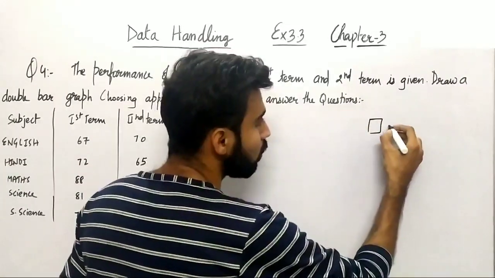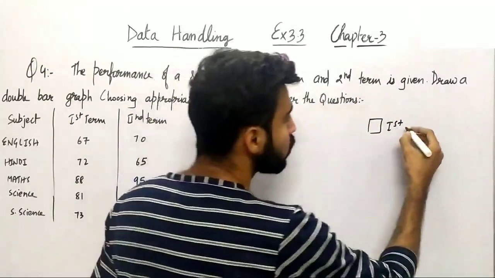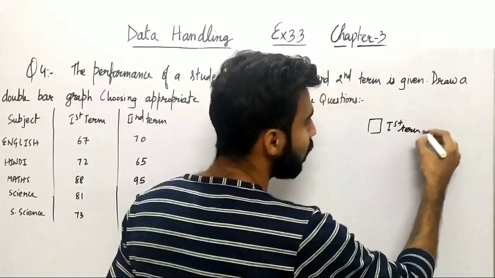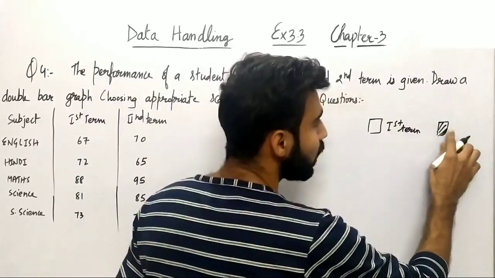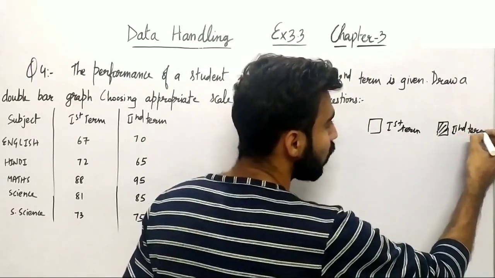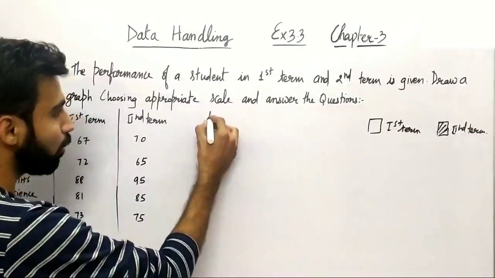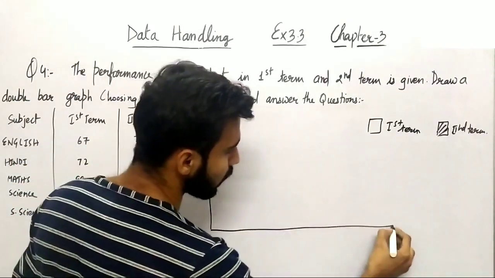So मैं जो first term का लूंगा, you can see that will be of a blank bar. So first term is represented by blank bar, whereas the second term is going to be represented by the lines in between the bar, right? So this is of second term, right? So let me just draw out now axis here. So this is y-axis and this is x-axis, right?